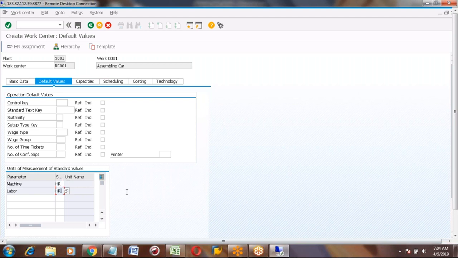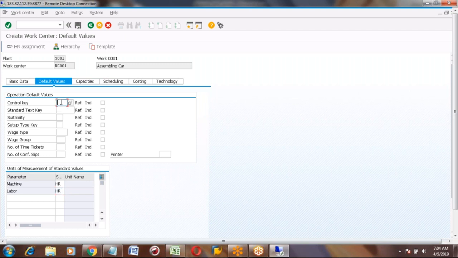Operation default values means whichever values you maintain here will get copied into another master data, routing. When I'm maintaining the routing, that time I will use this work center, and the values maintained here will automatically get copied. That is called the default value.